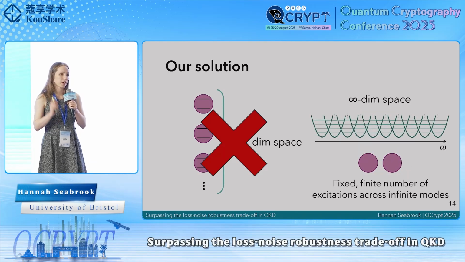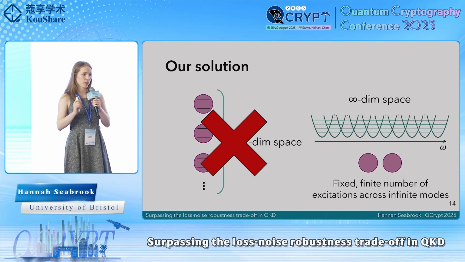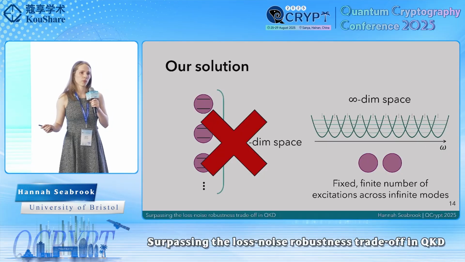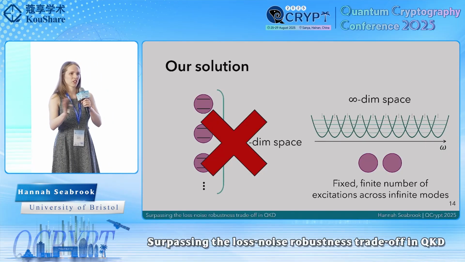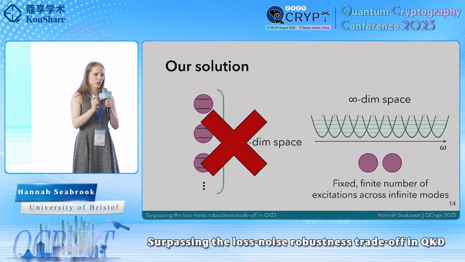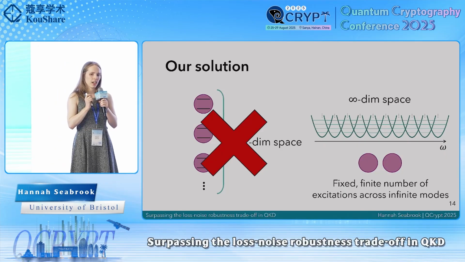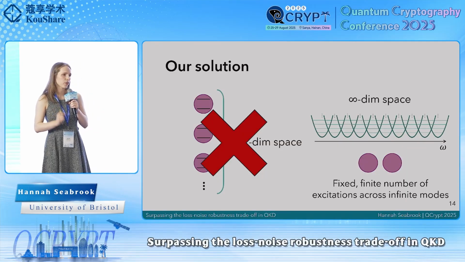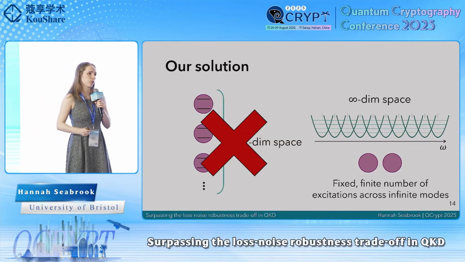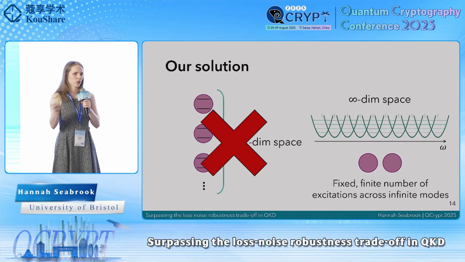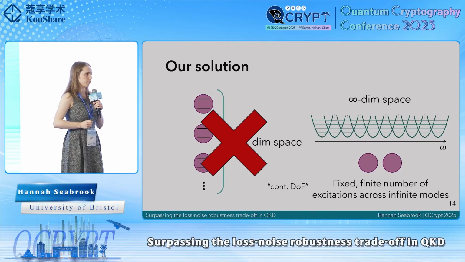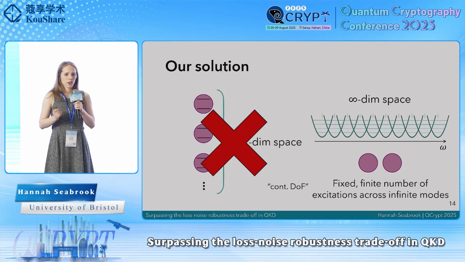So instead, we're going to take a fixed finite number of excitations, but now we'll superpose them across an infinite number of modes. So just to draw the distinction again, in continuous variables, we have an infinite number of excitations in a finite number of modes. Here, we have a finite number of excitations across an infinite number of modes. And so to draw that distinction, we'll call this a continuous degree of freedom encoding.